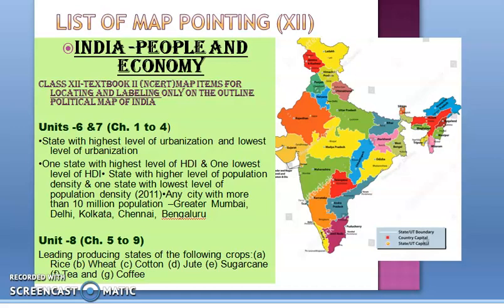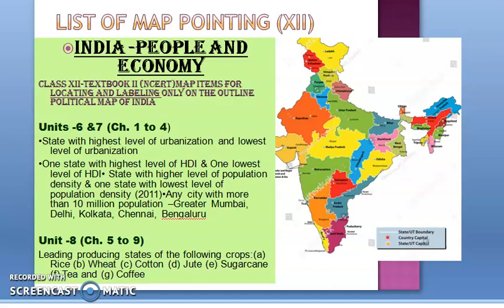Hello students, today we are going to discuss map pointings, or the list of the map pointings of class 12. As you all already know, we have two books, India: People and Economy, and Fundamentals of Human Geography. From both the books we will get 5 marks map pointing.